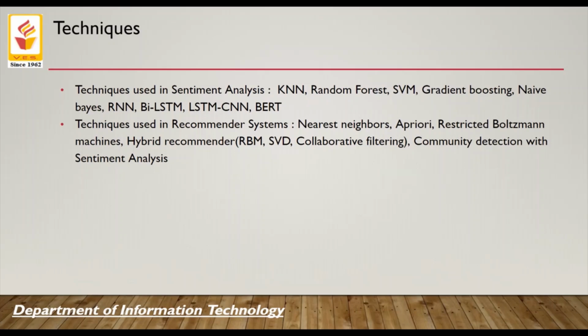Then we moved on to build a hybrid recommender, which incorporates the features of RBM, SVD, and collaborative filtering. SVD is a matrix factorization algorithm which reduces the dimensionality of a given matrix to extract general features from it. And user-based collaborative filtering basically finds users with similar purchase interests and uses that information to generate its recommendation. The hybrid recommender combines these algorithms and gives each of them certain weightages and incorporates all the three algorithms' features to generate its final recommendations.